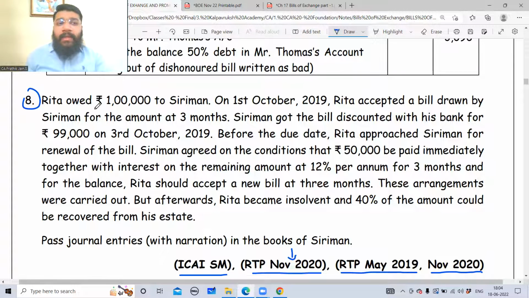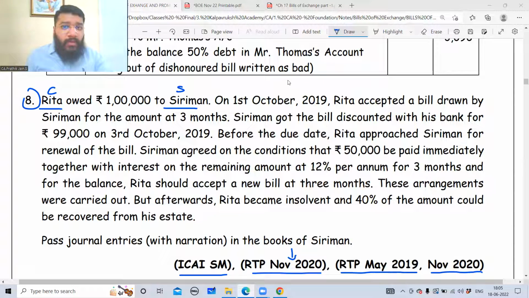Rita owed money, so Rita is supposed to make the payment, because she purchased something and did not make the payment. So can I say Rita is the customer and Siri is the seller? Yes or no? Online people, no response?